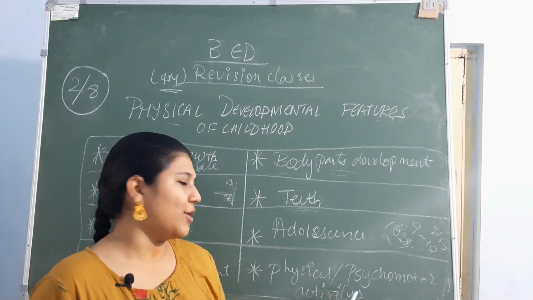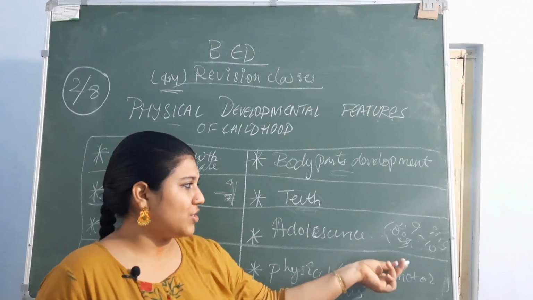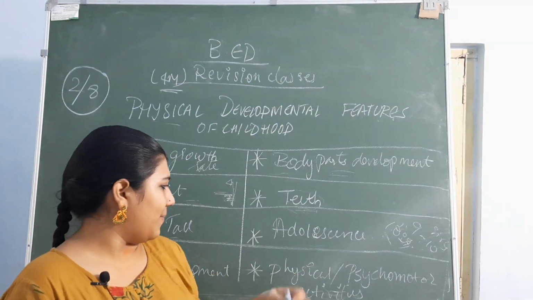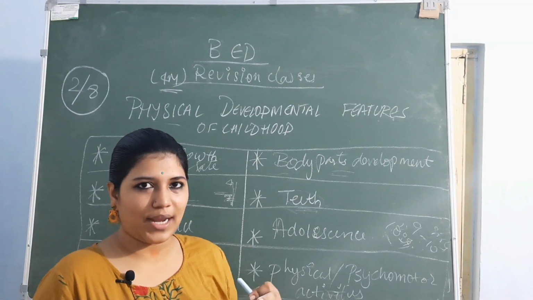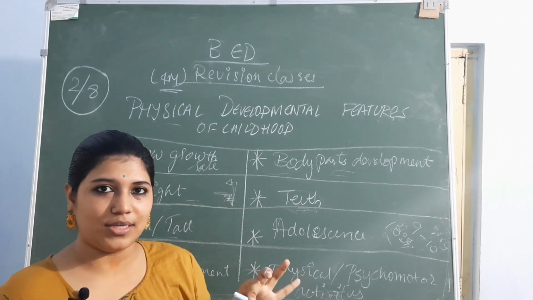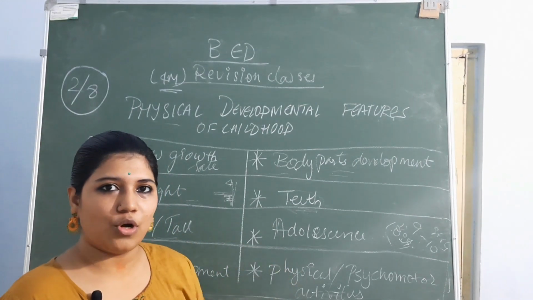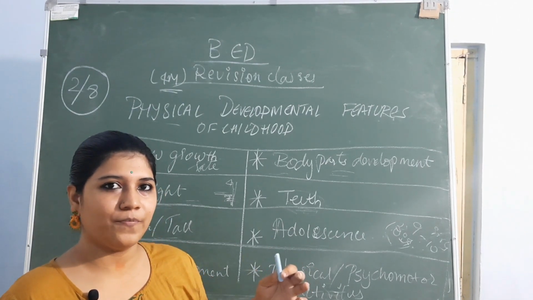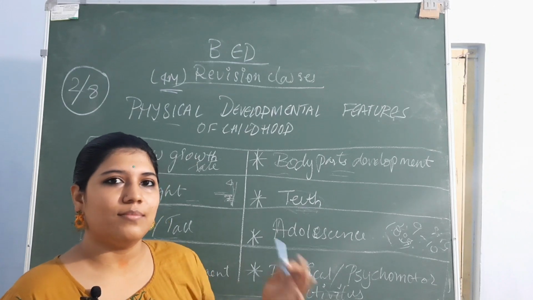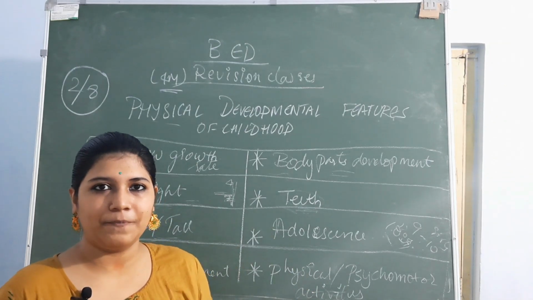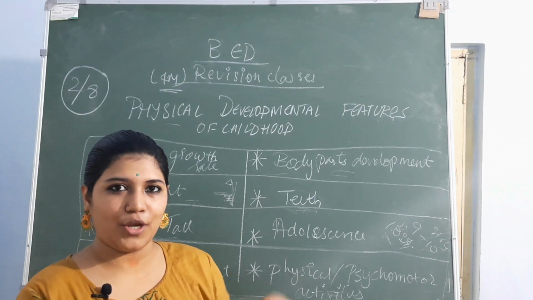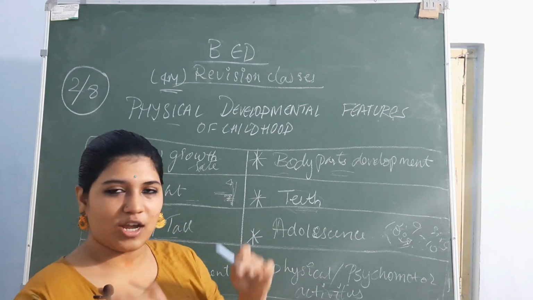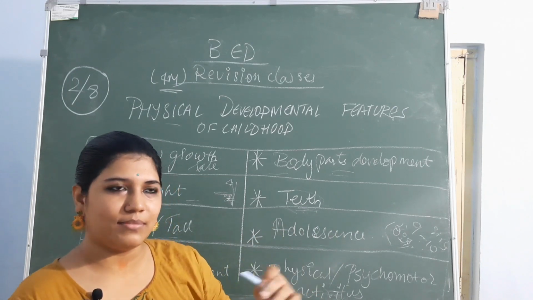And physical and psychomotor activities. After reaching the age of 10 to 11 years, they develop their physical and psychomotor activities, like climbing trees and jumping from small walls, climbing and running on steps, etc. Whenever they go to a park or some place where they can play, you have monkey-climbing kinds of games, mountain climbing, whenever they have a chance to climb a wall or a tree.